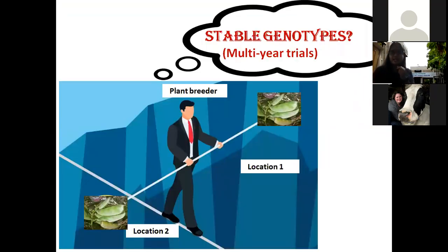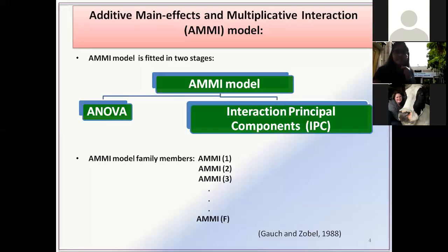Plant breeders conduct field yield trials in order to identify the best genotype so that he or she can suggest it to the farmers, and it is expected to perform well in untested locations and also in future years. There comes the concept of stability, that is consistency of the performance of the genotype with respect to time. Among all the models of stability, the AMMI model is considered to be the best because it is found to give more accurate genotypic value even with fewer replicated data and also in unbalanced data.